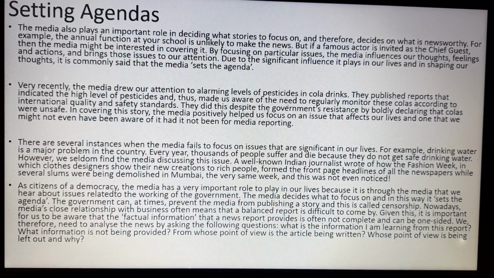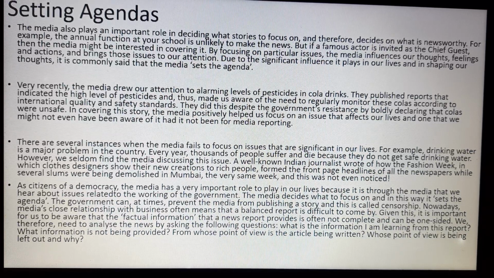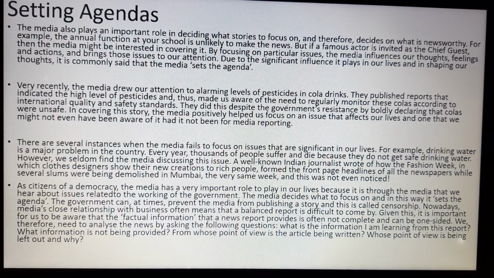Second, what information is not being provided? Anything could be missing. I may have certain information which has not been presented by them, and I know that it is not the real one, it is not the truth, and then I have to tell them that yes, this has been omitted, but this problem was existing.